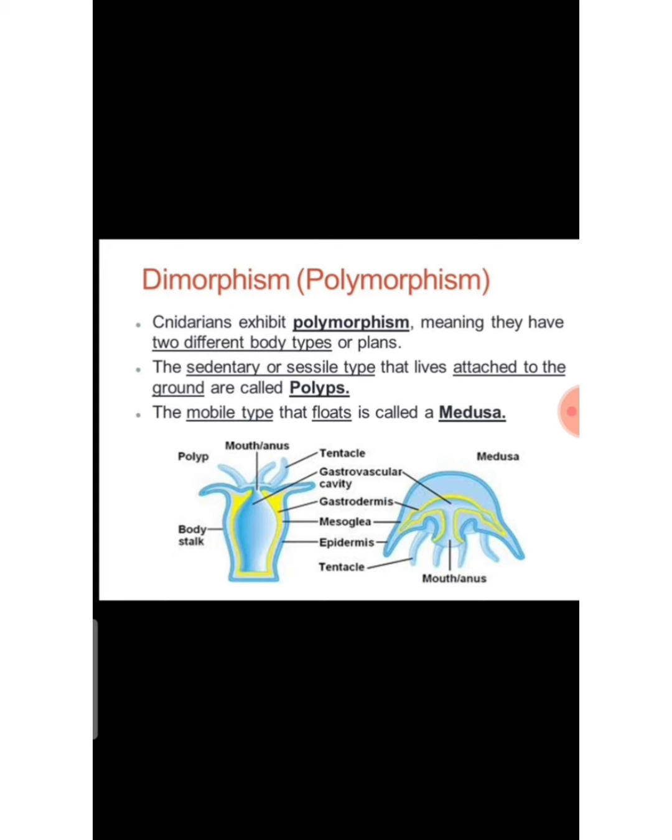First one is polyp, second one is medusa. The first one is attached to the ground. This medusa will not attach to the ground, it floats. The mobile type that floats is called medusa. It is a very commonly occurring polymorphism in Hydra.